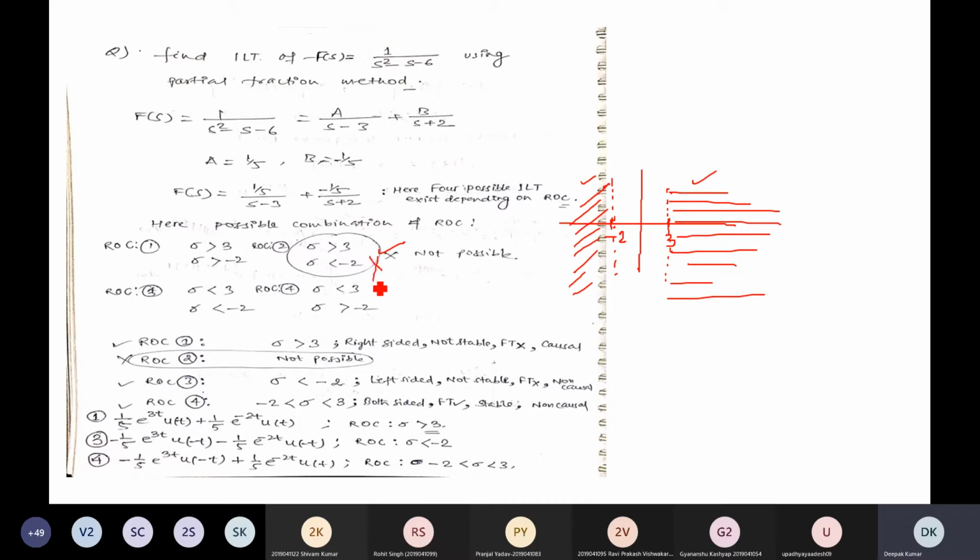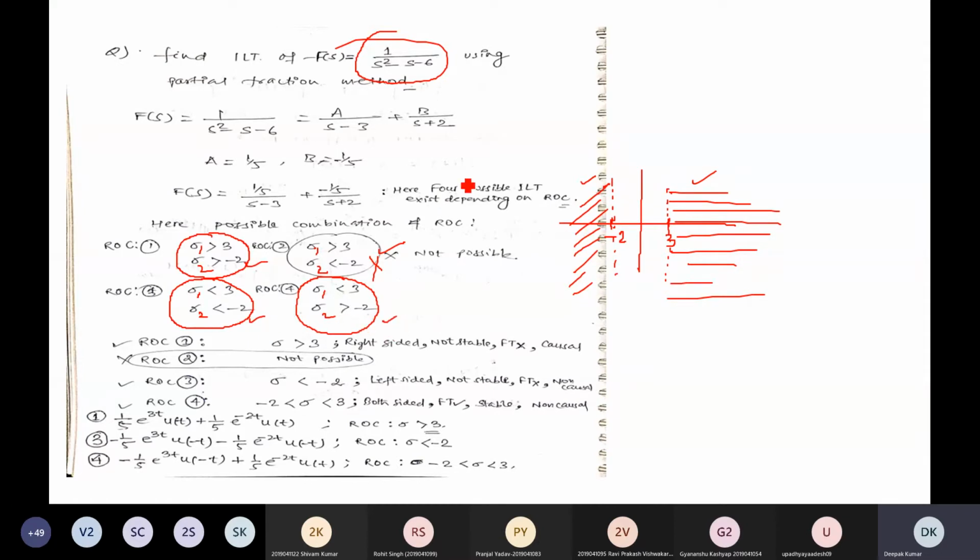So it is not possible to take the inverse Laplace of this signal. For the rest of the 3 cases: sigma greater than 3 and sigma greater than -2; sigma less than 3 and sigma less than -2. Suppose it is sigma 1 and sigma 2 for the 2 terms here. In all these 3 cases there will be some common overlapping of regions.